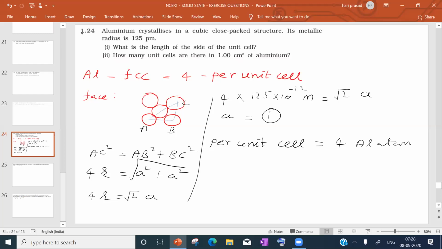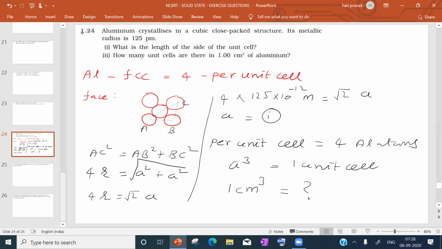Per unit cell volume is a cube. If you cube the edge length, you will get the volume of a unit cell. So a cube volume contains 1 unit cell. Now what is given? 1 centimeter cube is given. So 1 centimeter cube contains how many unit cells? That is the question.